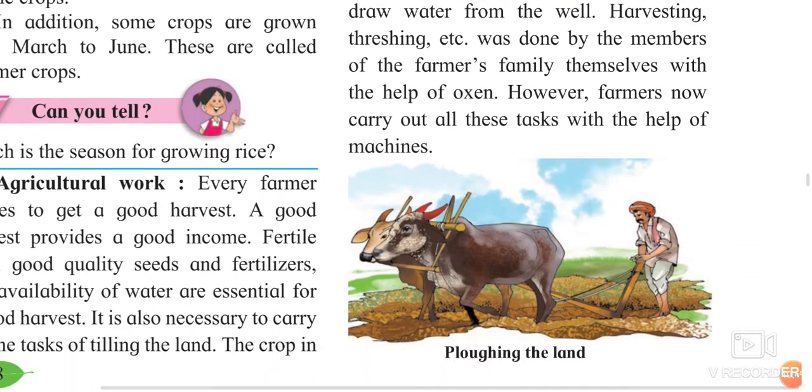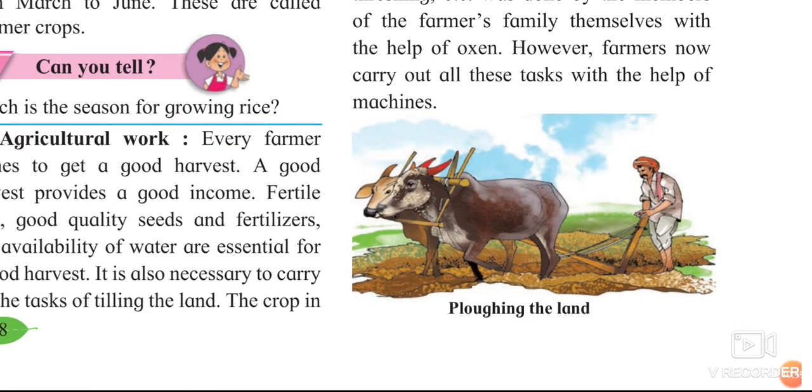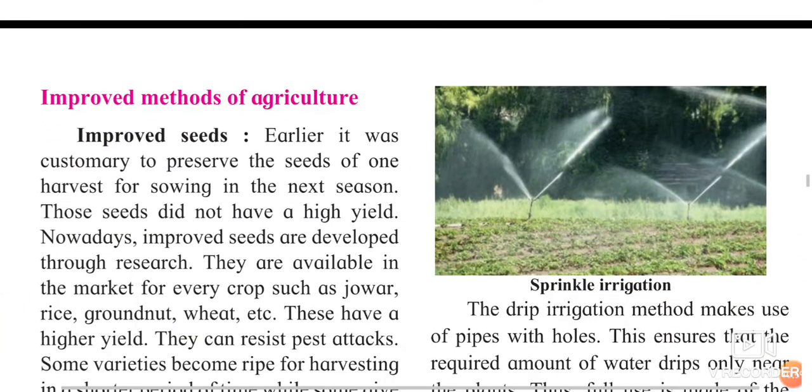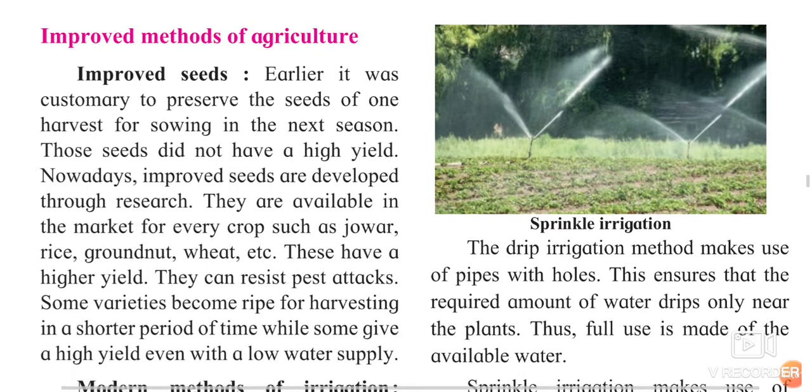And nowadays, what does the farmer do? Yes, he is doing all this work with the help of machines. Few farmers are still doing the traditional agriculture. Now we will see the improved method of agriculture. And what is the improved method of agriculture? Yes, first one is the improved seeds. They are having the good quality of seed.